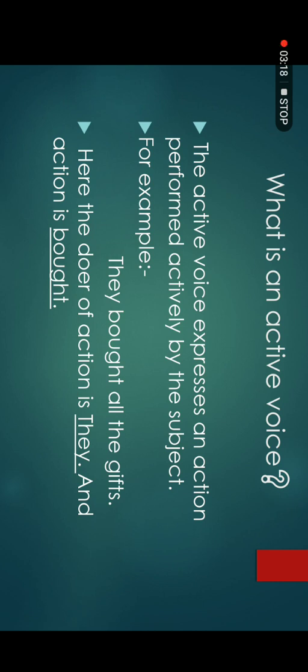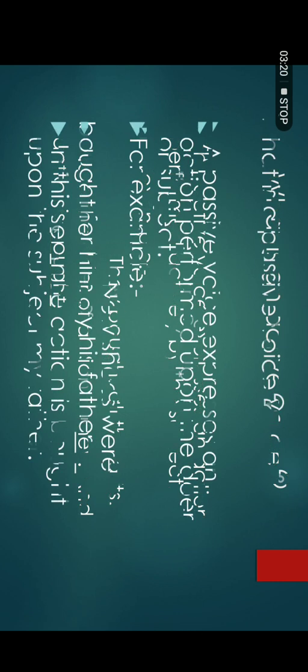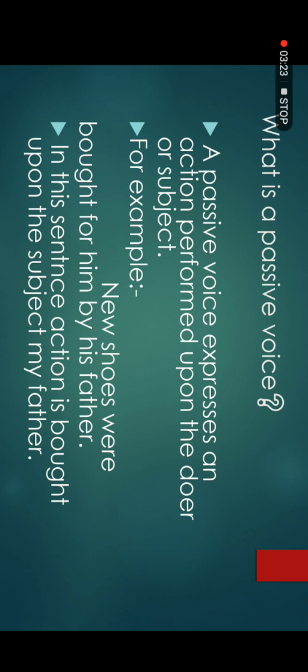Okay, now we will discuss what is passive voice. Sentences in the passive voice tell us that an action was performed upon the doer or subject. A passive voice tells us that something is done to a person or a thing. The main difference between the active and passive voice is the action and the performer of that action.